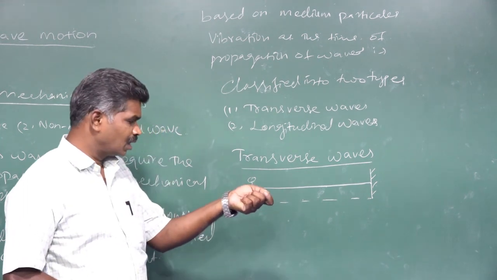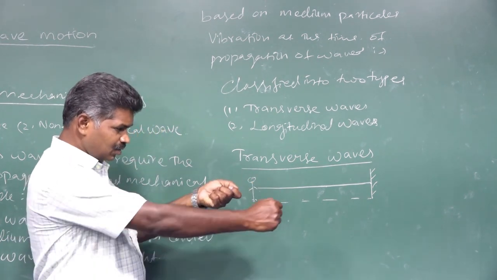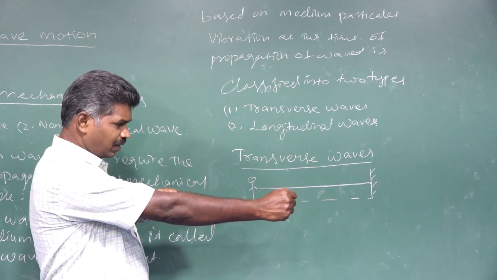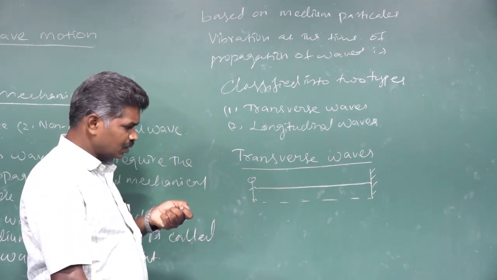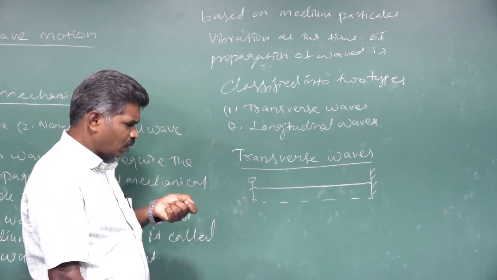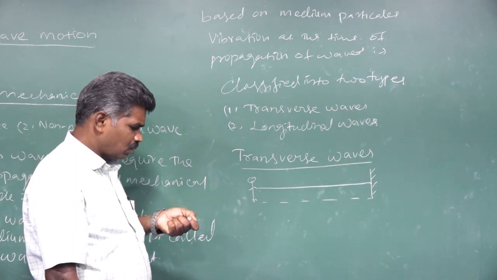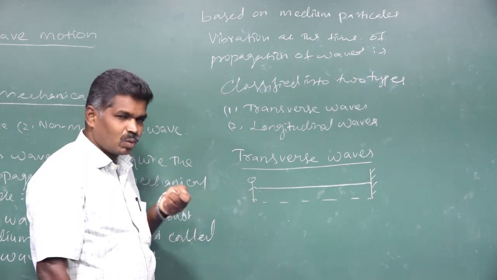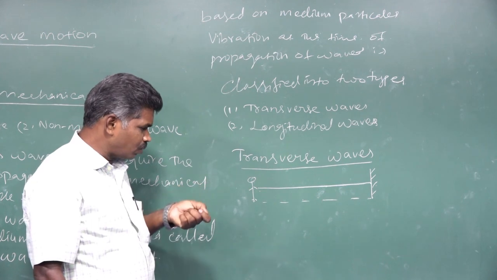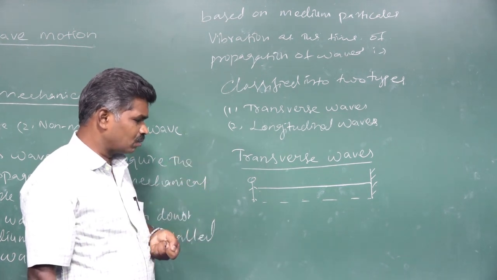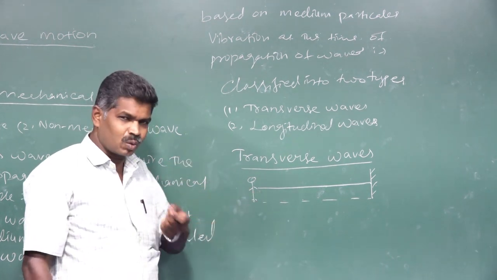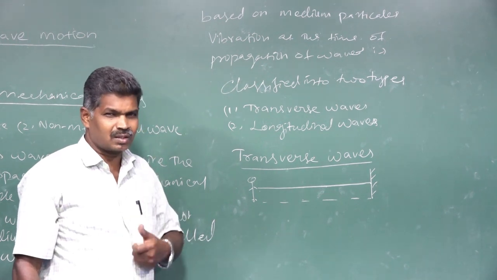Initially, the string is stretched in a straight line, horizontally. Now I am going to give a quick jerk up and down. The string is going to oscillate.